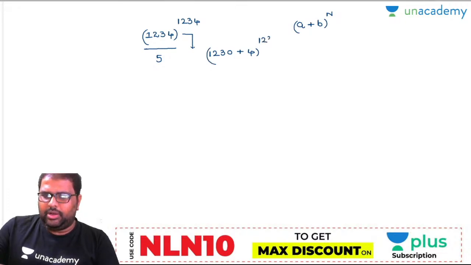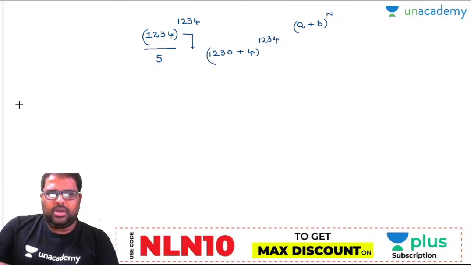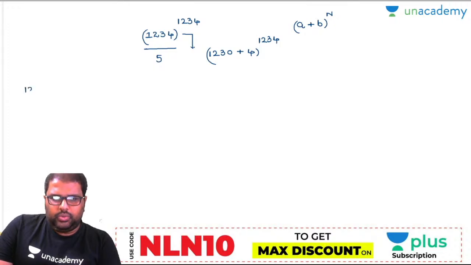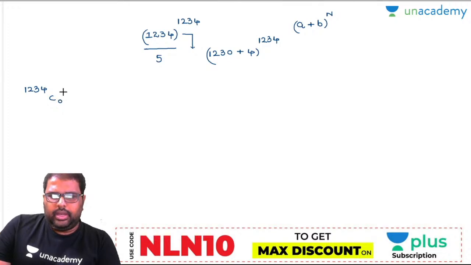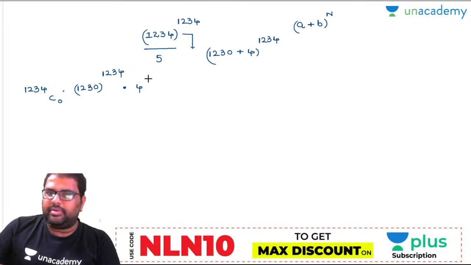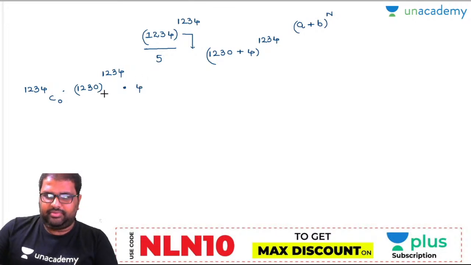Now according to the binomial theorem, I'll write down the first term. What is the first term? 1234 C0 into 1230 whole to the power of 1234 into 4 to the power of 0, that is a to the power of n into b to the power of 0.